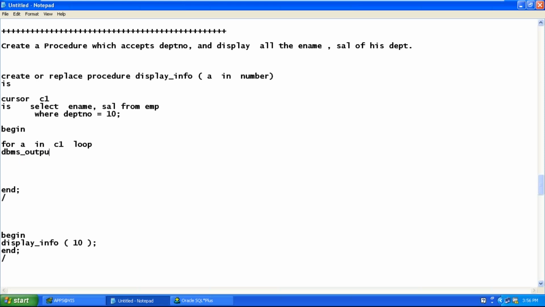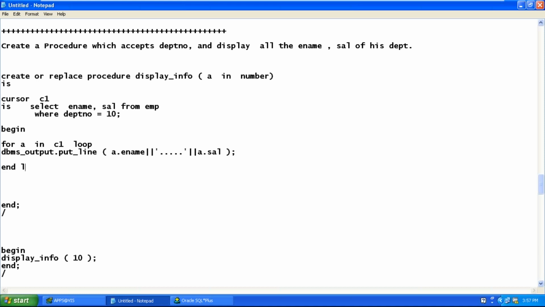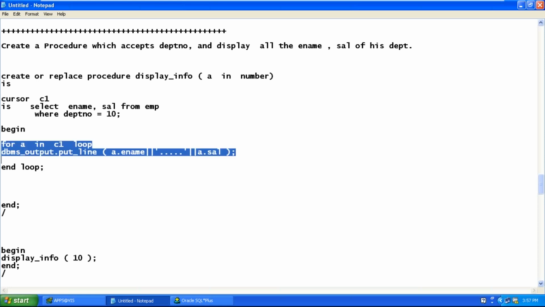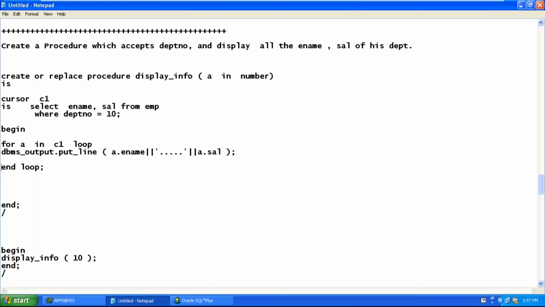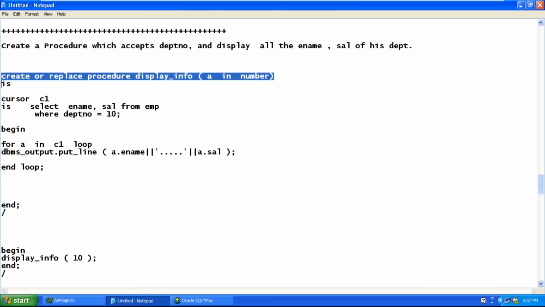Then dbms_output.put_line. How do we print the employee name? How to refer to it? A dot ename, concatenation operator followed by A dot salary, and end loop. This loop will execute for all the records in the cursor. Every time you will get the corresponding employee names and salaries.